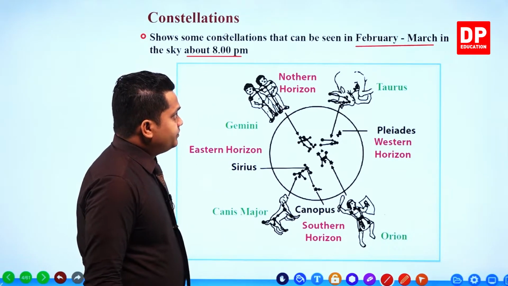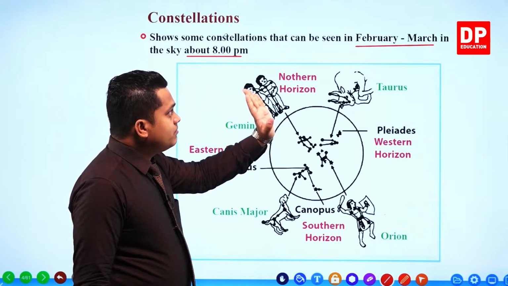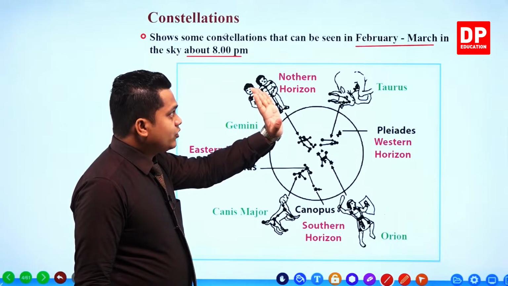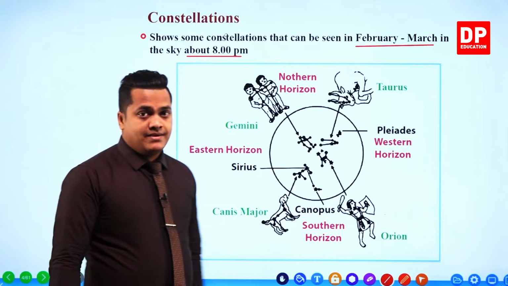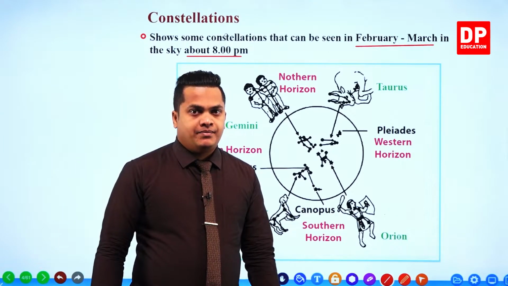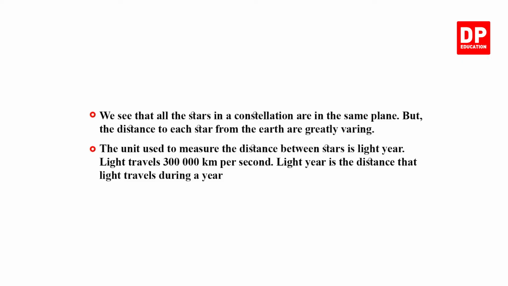Right then, so these constellations can be clearly visible during the months of February to March at about 8 p.m., my dear children. Right then, we see that all the stars in a constellation appear to be in the same plane, but the distance to each star from Earth varies greatly.